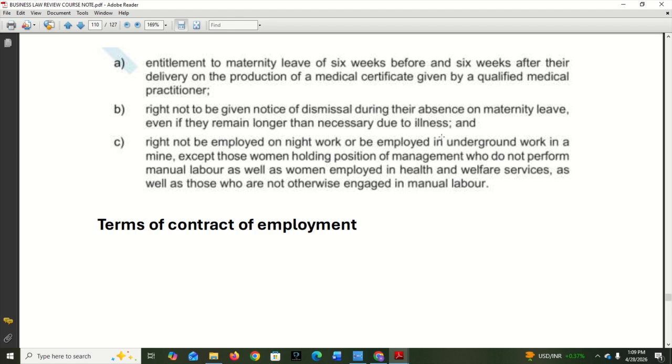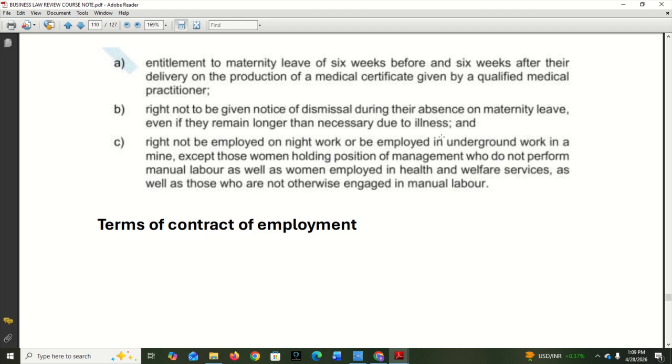But the condition is they have to provide a medical certificate given by a qualified medical practitioner that they are pregnant and they need that leave. Right, now, not to be given notice of dismissal during their absence on maternity leave. So if they are absent on maternity leave and then they are dismissed, they can sue and get